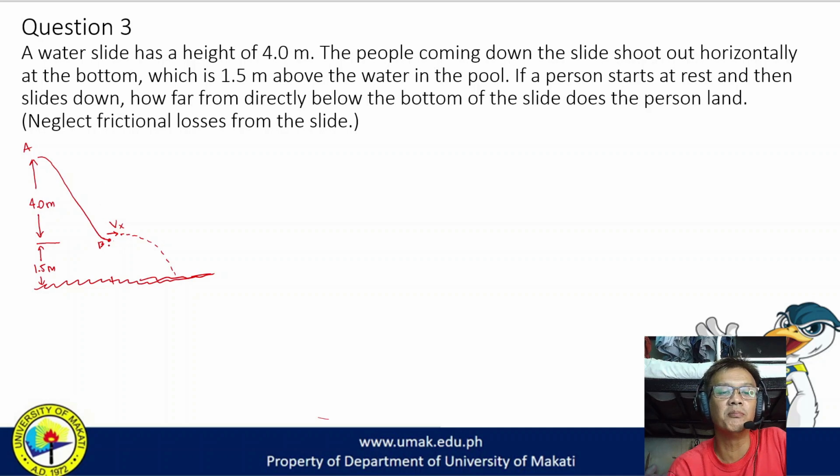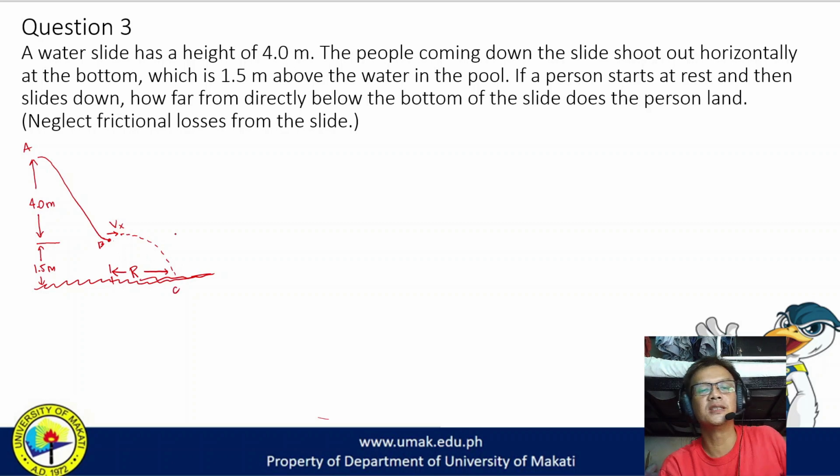Actually, this is projectile motion too, because this is half. This is not from the same point. Okay? Nasimula na siya, nasa taas na siya, pabagsak na. So, we think kailangan natin, ano yung range na? What is the range from the point of release from the slide to the point where the person sliding will hit the water? So, let's call that point C. So, this is a two-part problem.